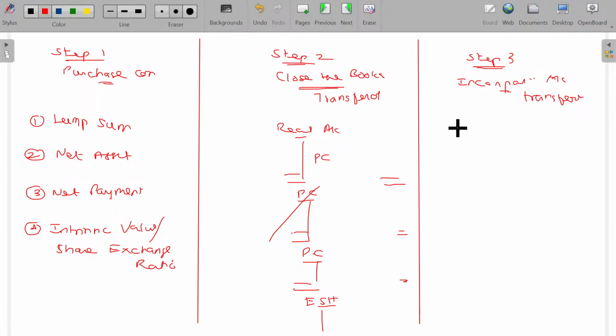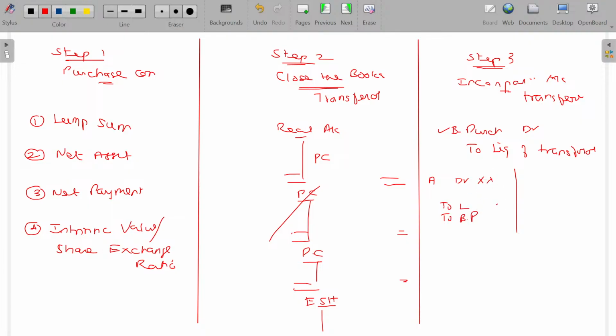In case of recording the assets or liabilities taken over, the transferee company has to pass the first entry, being business purchase account to the liquidator of transferor company. The money payable will be in the hands of the liquidators of the transferor company. They will be responsible for distributing that to the various contributors. And the second entry: this business purchase consisted of various assets and liabilities, so I am renaming that to the various assets and liabilities. So assets account debit, to liabilities account, to business purchase.